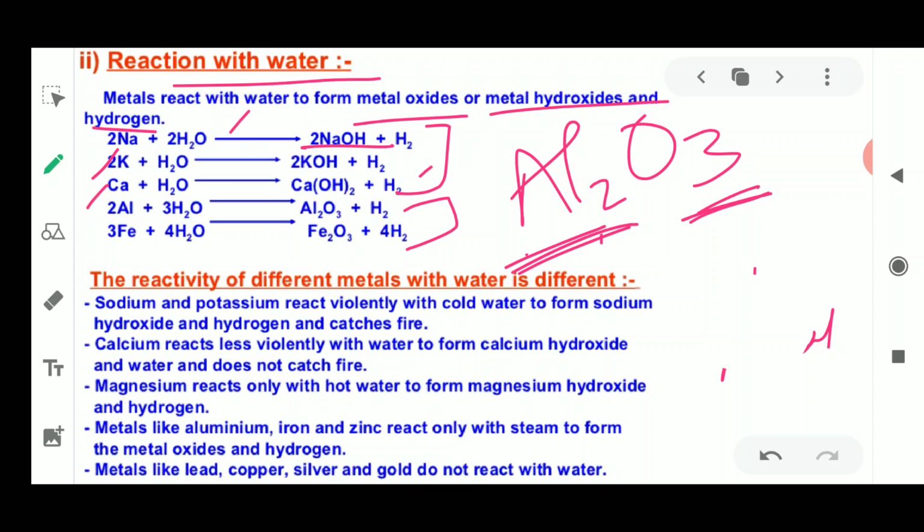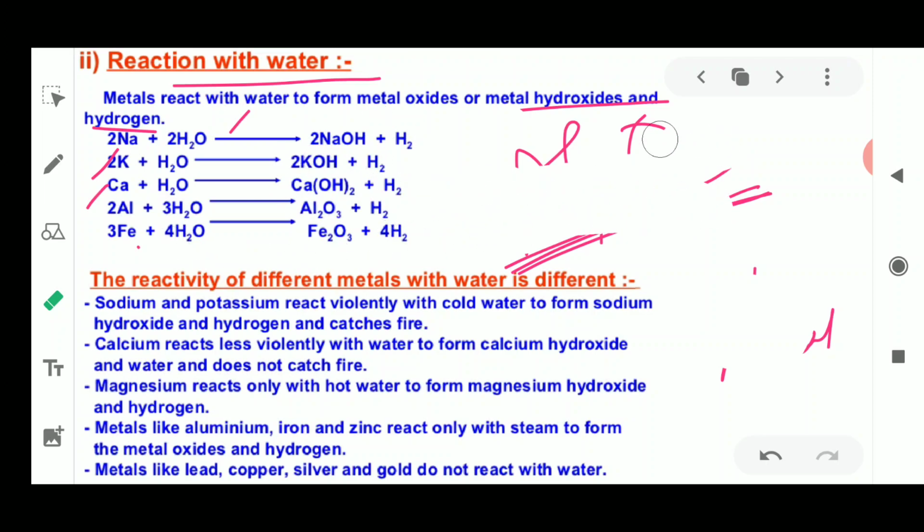Next, in Fe2O3, iron plus water means rust will be formed. This is Fe2O3 plus 4H2. Hydrogen gas is released. Now how are you going to test that in each reaction hydrogen gas is released? We are going to test this hydrogen with the help of the pop sound test, where a burning splinter, when it is brought near the jar full of hydrogen, is going to give you a pop sound.